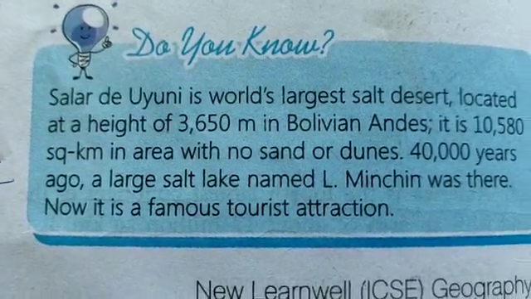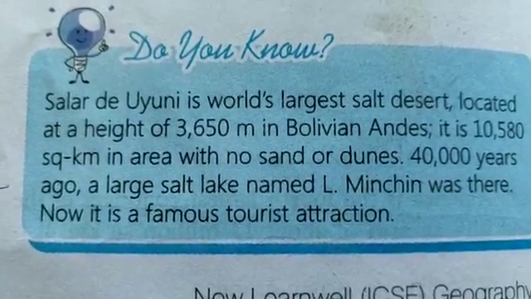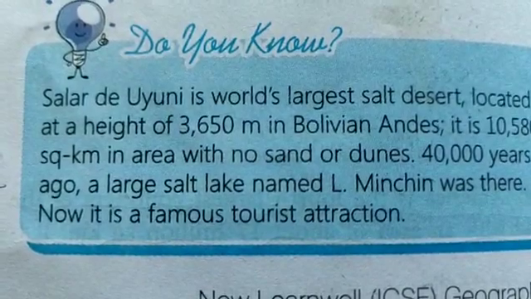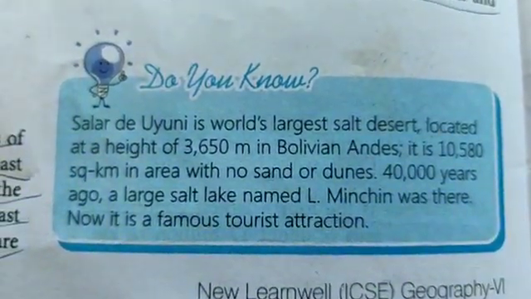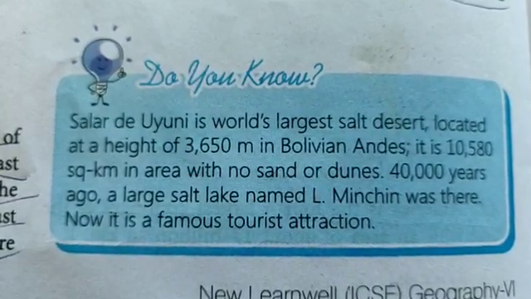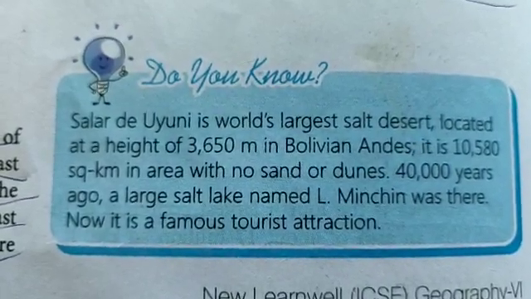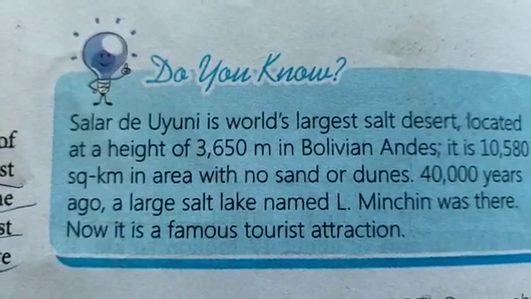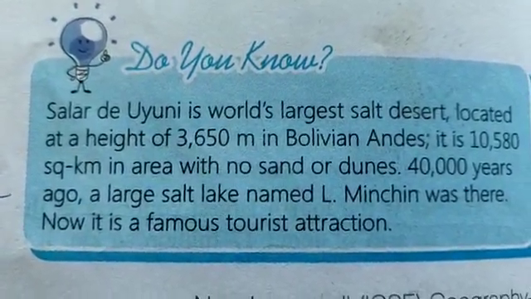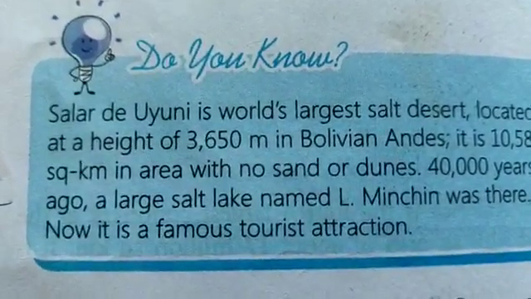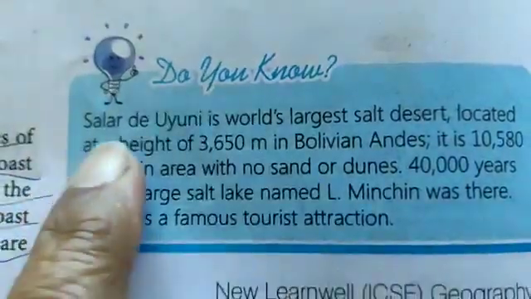Salar de Uyuni is the world's largest salt desert, located at a height of 3,650 meters in the Bolivian Andes. It is 10,580 square kilometers in area with no sand or dunes. 40,000 years ago, a large salt lake named Lake Minchin was there. Now it is a famous tourist attraction. It is a very beautiful place. So please type out this word and see the pictures. It is really very beautiful.